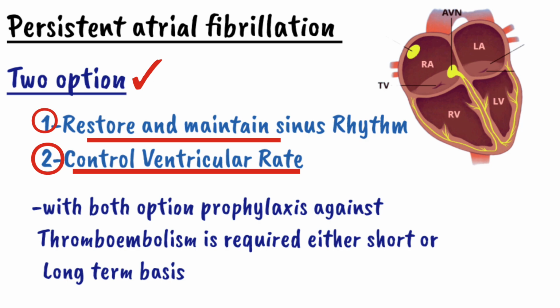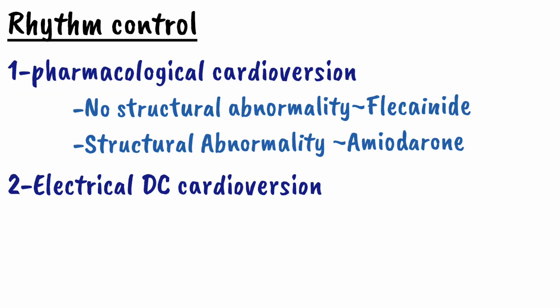Whichever option we choose, rhythm control or rate control strategy, with both options we have to prophylax against thromboembolism. Let's discuss the rhythm control strategy. Remember that we control the rhythm in atrial fibrillation by two methods: pharmacological cardioversion and electrical DC cardioversion.